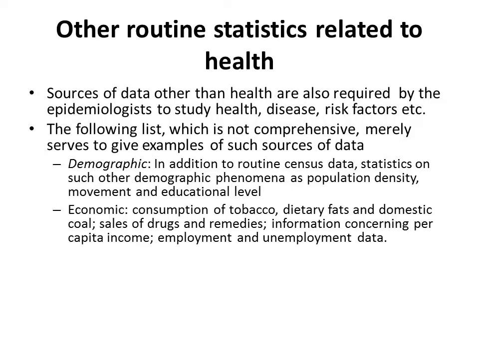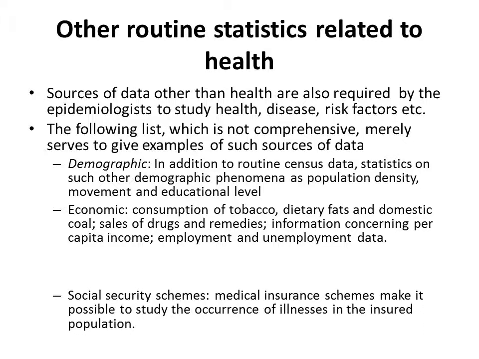Then economic data like consumption of tobacco, consumption of fat, usage of domestic coal, sale of drugs and remedies may indirectly indicate the types of diseases prevalent. Information concerning per capita income, employment, unemployment data and association of such things with disease.